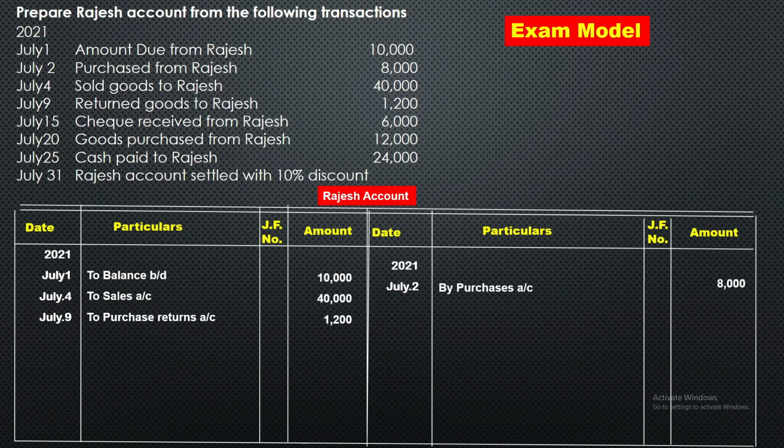Then July 15th, check received from Rajesh 6,000. So here Rajesh is giving, we should show on the credit side July 15th by cash or bank, you can write, the amount is here 6,000.